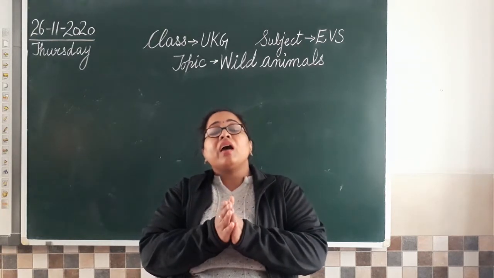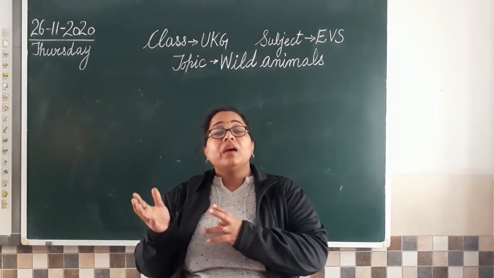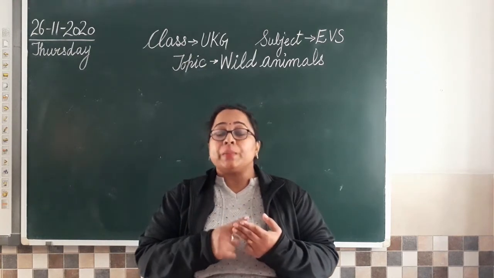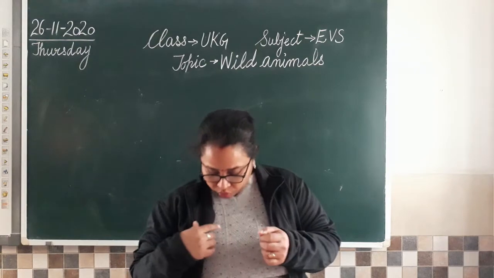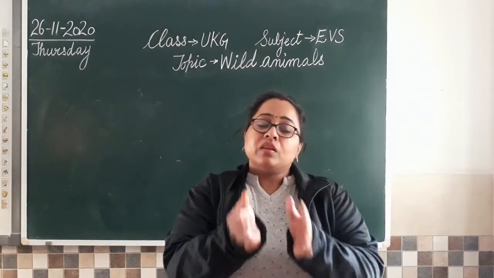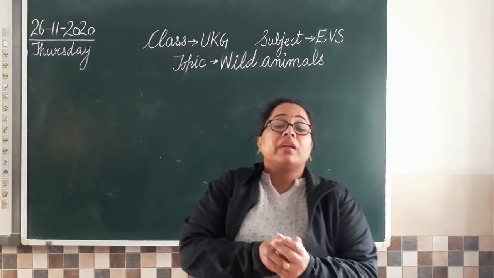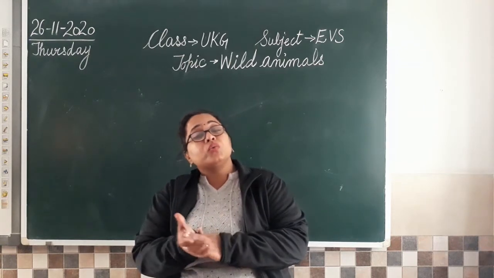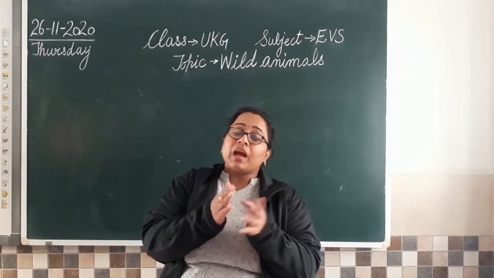Clear? Then we have honey bee. So what we are getting from them? Honey. Clear? Then we learned about sheep. So what we are getting from sheep? Wool. So that wool we are using in making jackets and sweaters. Sweaters which we are wearing, isn't it? Then we have learned about goat. So what goat is giving us? Goat is giving us again milk and meat.